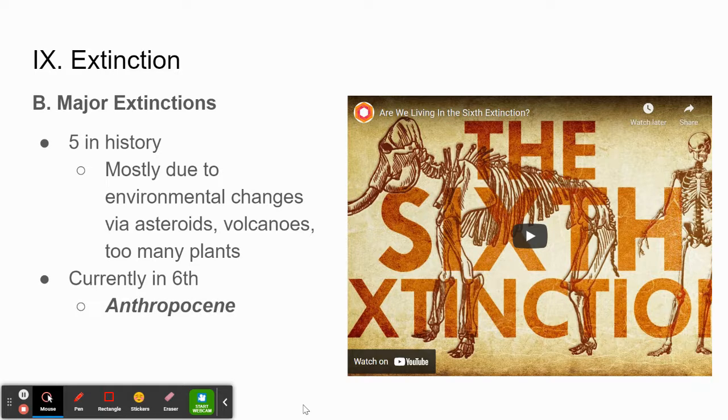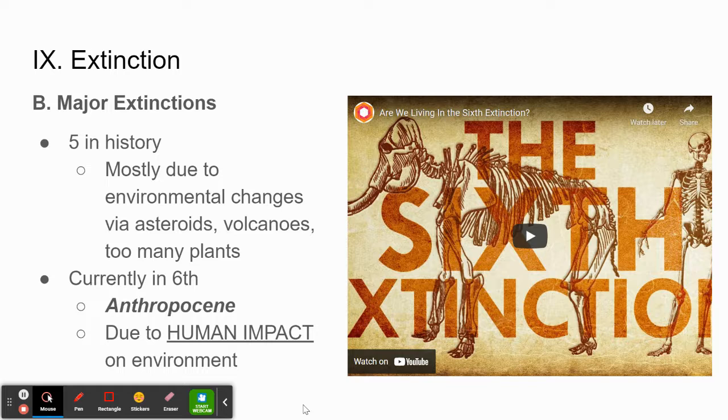And this extinction is called the Anthropocene. The Anthropocene is essentially humans impacting the environment, whether that is pollution, overcrowding, reducing natural resources that are available, or topics like global warming. All of that is a part of what is currently happening right now.